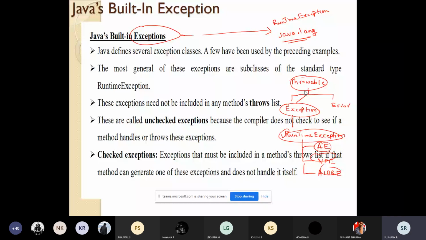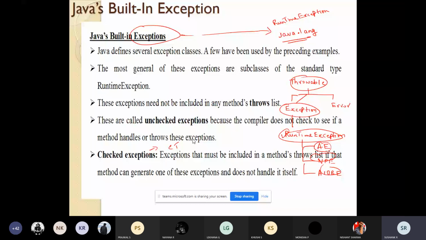Checked exception means it will be checked during compilation time. One example is a file example. For example, you try to access a class, but that class is not there. That is also a checked exception. And you try to access a method inside a class. For example, there is a class called A, and inside that, you are trying to access a method called add, but that method is not there within that class. So all these things will come under checked exception. The exceptions which will be checked during the compilation time, we will call a checked exception. So that is the definition of checked exception.